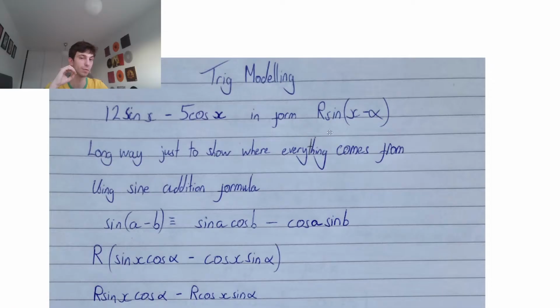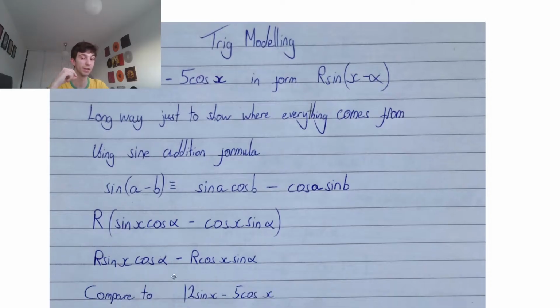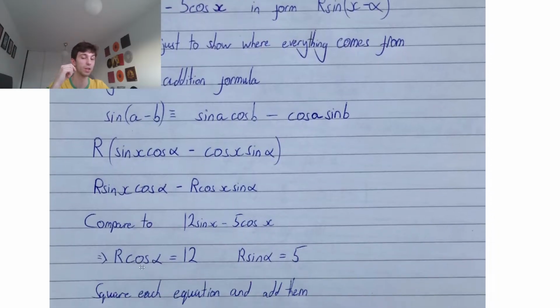So sine(A minus B) is equivalent to sine A cos B minus cos A sine B. So we're going to have sine x cos alpha minus cos x sine alpha. Expand out the brackets by r, so we're going to have r sine x cos alpha, take away r cos x sine alpha. Now we're going to compare it to what we had in the question, 12 sine x minus 5 cos x. So comparing it, we know that r cos alpha must be equal to 12 and r sine alpha must be equal to 5.